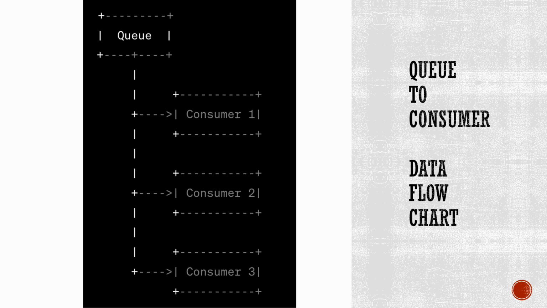Here's a vertical chart illustrating the relationship between a queue and multiple consumers in RabbitMQ. The queue acts as a buffer that holds messages until they are consumed. Multiple consumers can be connected to the same queue to process messages concurrently. Each consumer independently retrieves messages from the queue. Consumer 1, Consumer 2, and Consumer 3 represent multiple consumers that are at the same level and can consume messages from the queue simultaneously. Each consumer operates independently and processes messages based on their own availability and processing capacity.